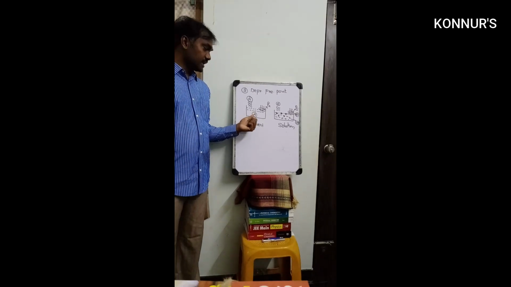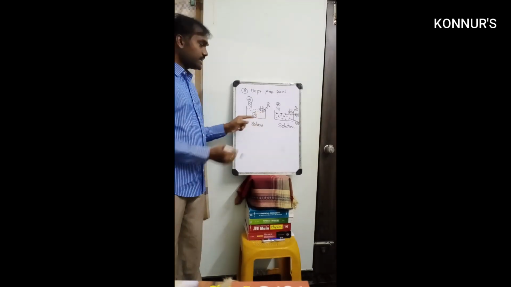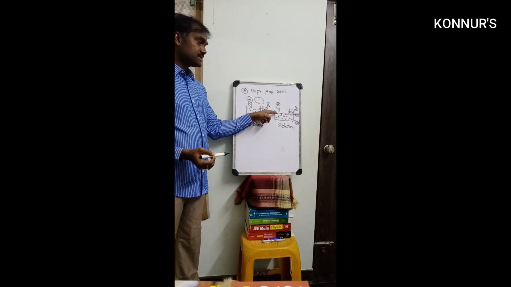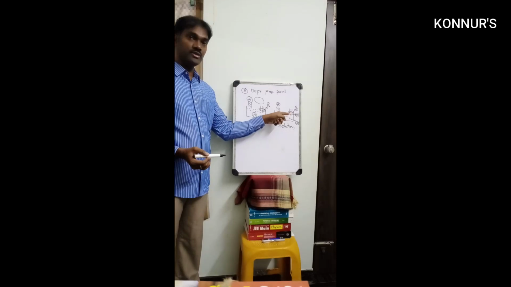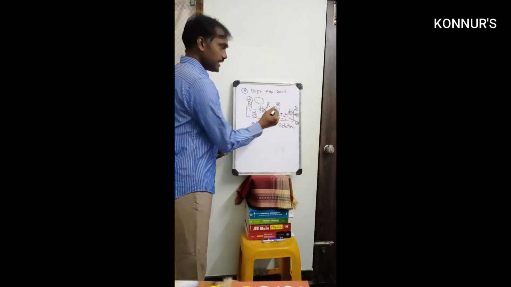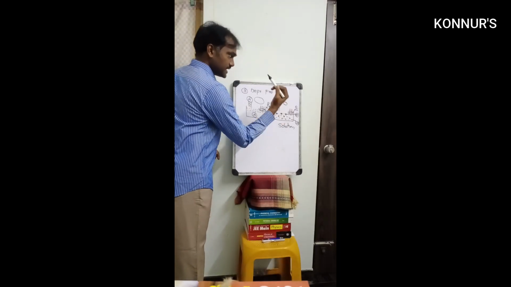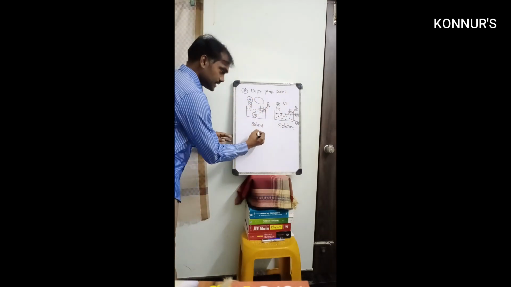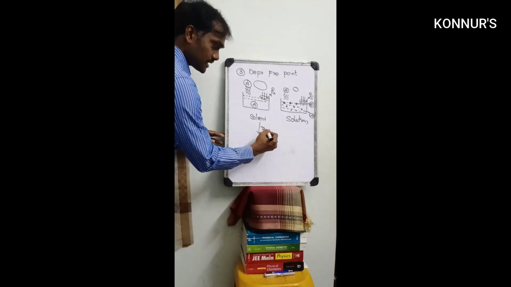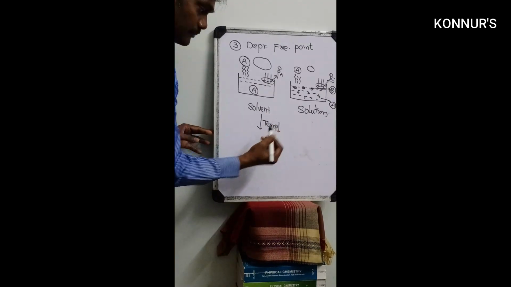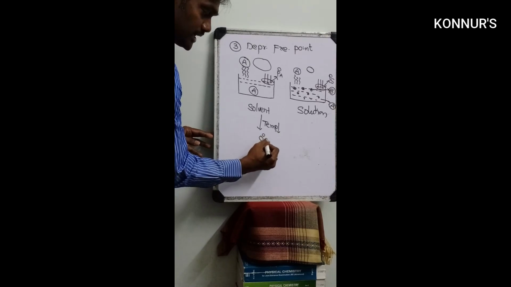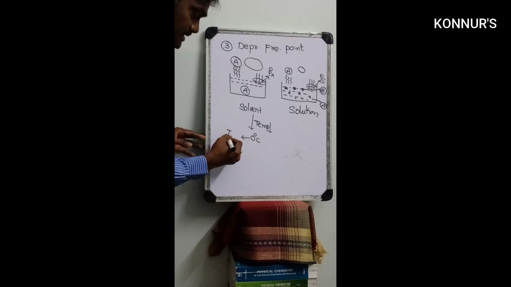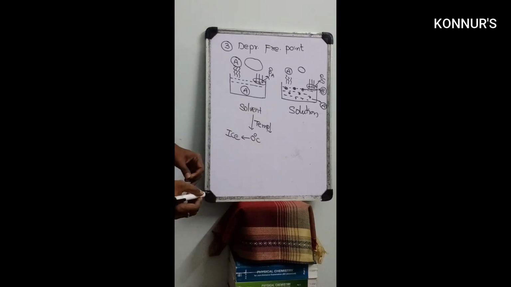If you see here, it is pure water, so it creates more vapor. Here, some surface area is occupied with solute particles, so less pressure is created. We are discussing freezing point. Freezing point means you decrease the temperature. When you reach 0 degrees centigrade, pure water becomes a crystal, that is nothing but ice.